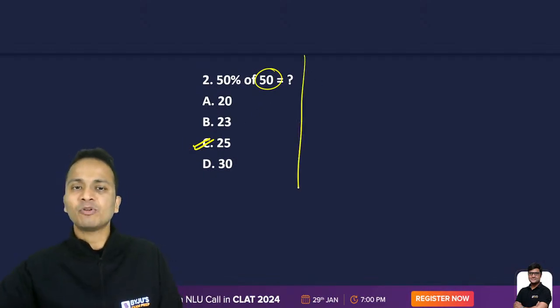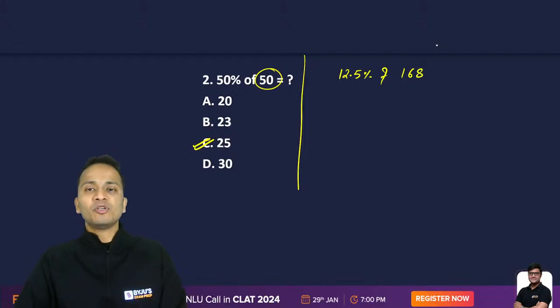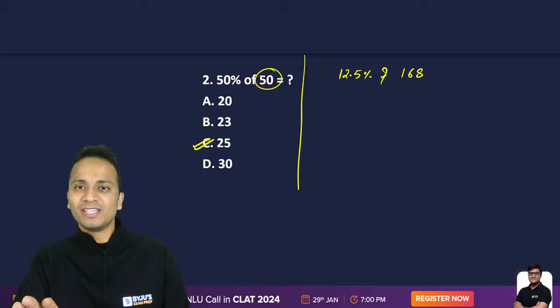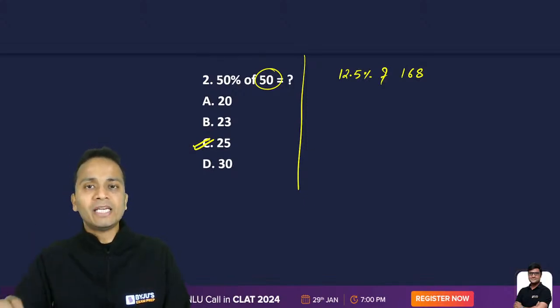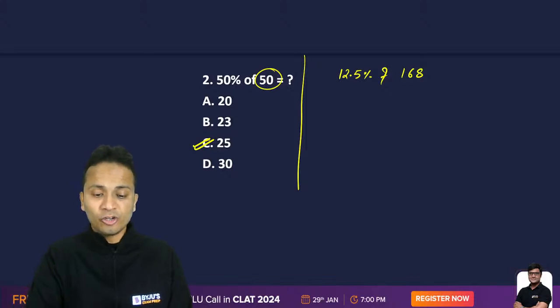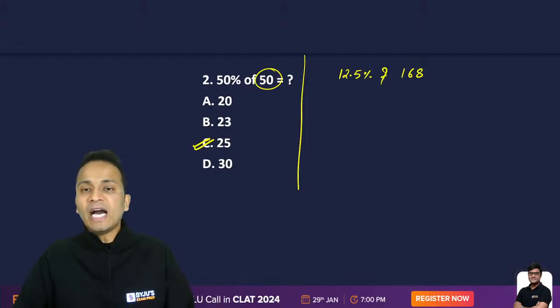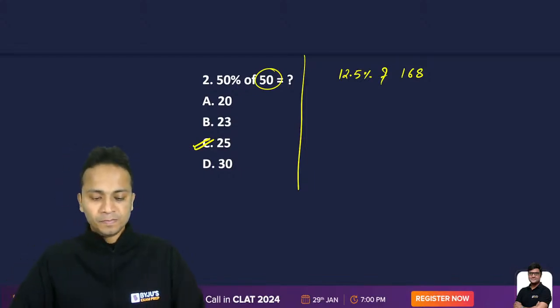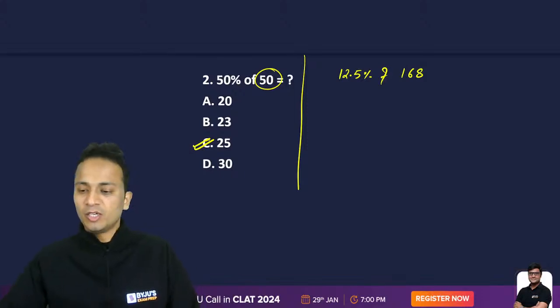So I'll be writing some questions on the right hand side of the screen. Give me the value of 12.5 percentage of 168. 12.5 percentage of 168, and there are no options for this. So you need to write your final answer. Absolutely, Zoya, half of 50 is equal to 25 for the previous question. Now the question on your screen, 12.5 percentage of 168. Let me see how many of you can give me a correct answer for this. Come on, quickly.